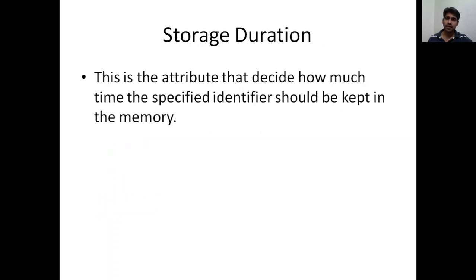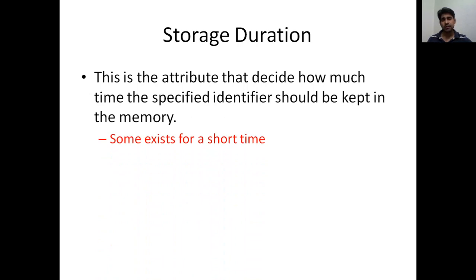Now we need to think about the second attribute, that is storage duration. This is an attribute that decides how much time the specified identifier should be kept in the memory, so the duration of availability of a particular identifier. Some exist for a short time.